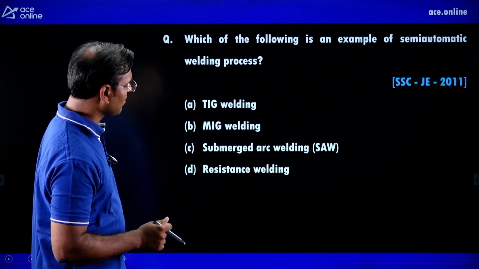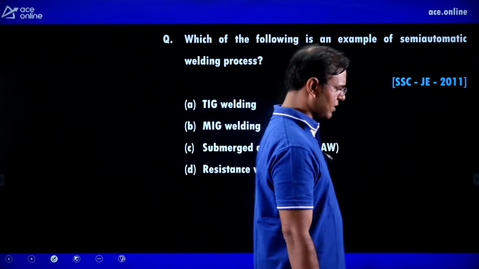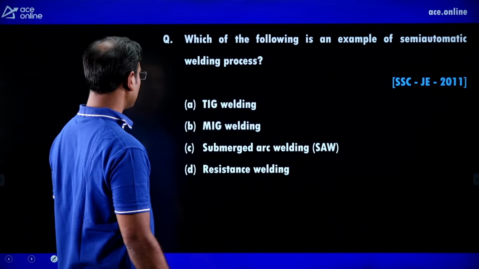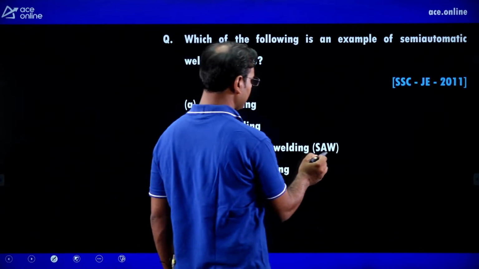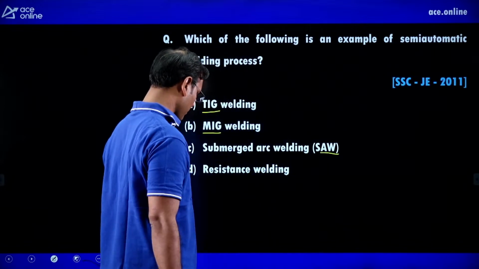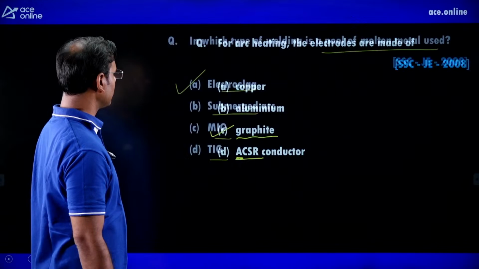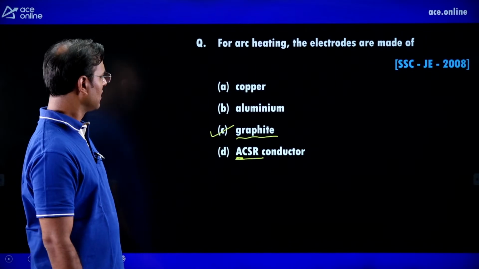Next, which of the following is an example of a semi-automatic welding process? Guys, why did I take this question? There are four famous methods: one is TIG, second is MIG, third is SAW, that is submerged arc welding, and the one we just discussed, electroslag welding.